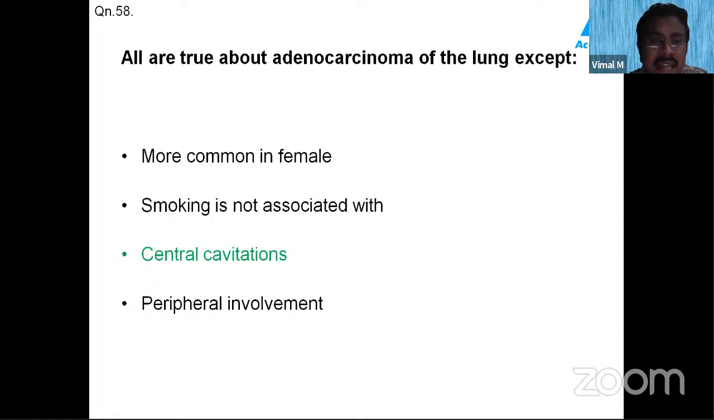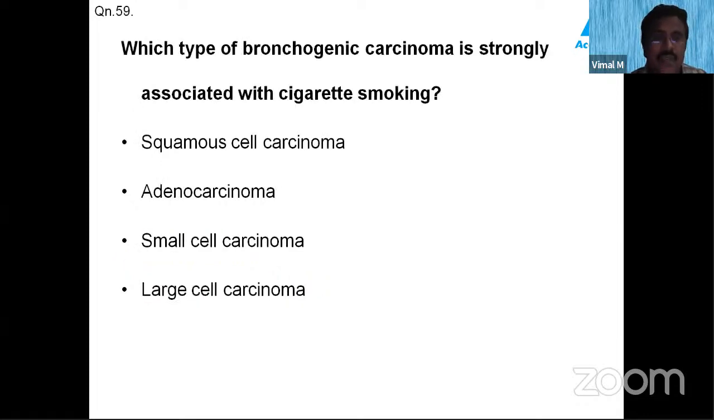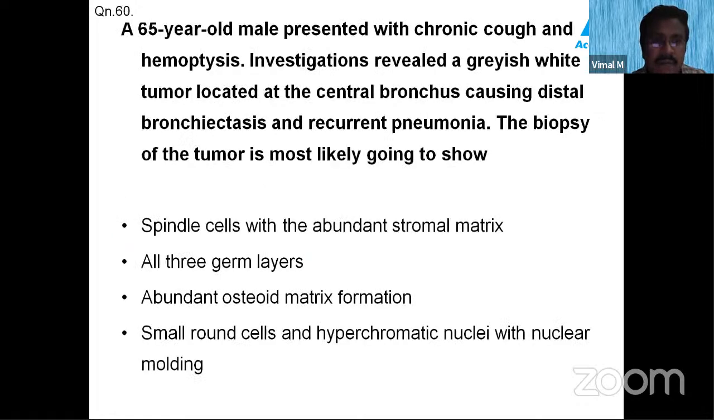Okay, central cavity, that is a cavity formation. If you see it in a lung cancer, usually you are dealing with a case of squamous cell carcinoma. Which type of bronchogenic carcinoma is strongly associated with cigarette smoking? It is small cell carcinoma.